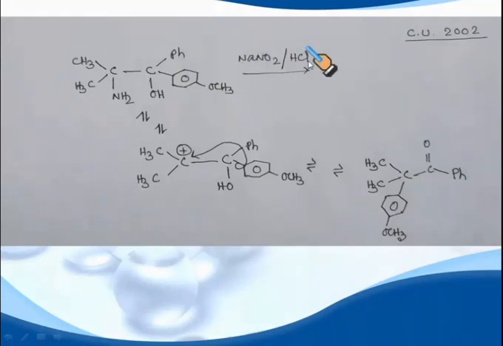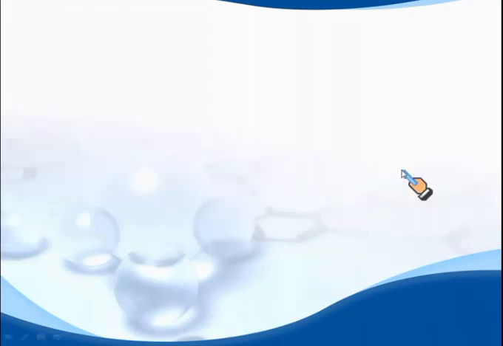The amino group reacts with the nitrosonium ion, forms the diazonium ion, followed by the para-methoxybenzene group migration, because this group has a higher migratory aptitude than phenyl, and consequently it generates this carbonyl compound.